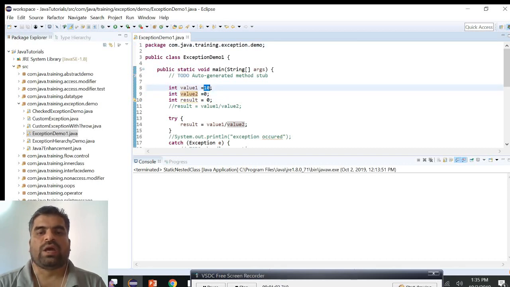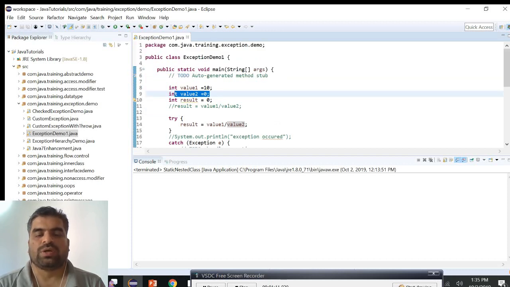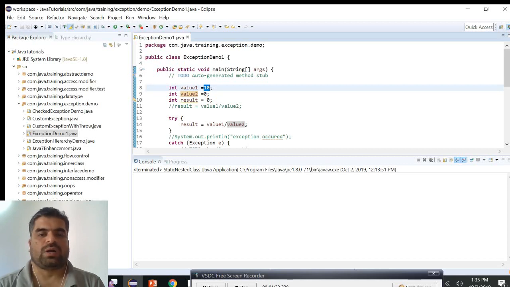Here you can see that value2 is equal to 0. What I'm doing is dividing value1 by value2, and that result is going to be saved by assigning it to the variable result.